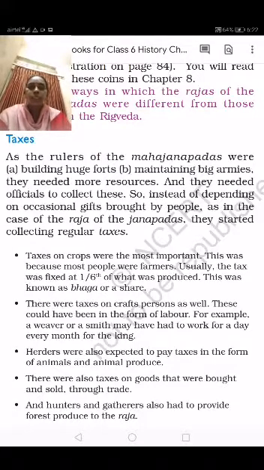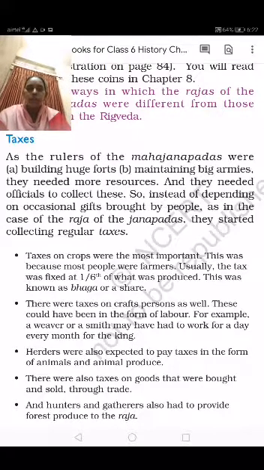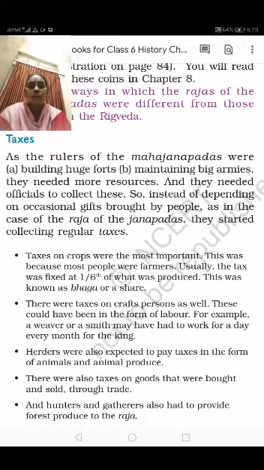As rulers of the Mahajanapadas were building huge forts and maintaining a big army, they needed more resources. So children, when they were maintaining the capital cities, the kings wanted to construct very big forts, and they also had to maintain the army, so they needed more resources, and they needed officials to collect these.